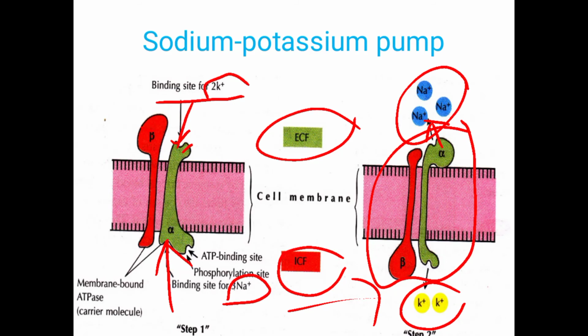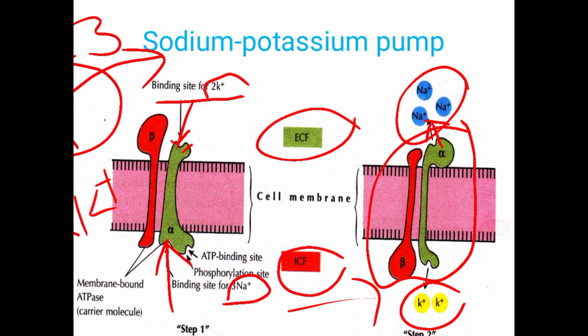Here, 2 potassium ions are coming inside the cell, and to compensate, 3 sodium ions are moving outside. So 3 positive ions move outside and only 2 potassium ions come inside, which means there is a loss of 1 positive ion inside the cell. This forms the basis for the negative potential inside the cell whenever the cell is at rest.